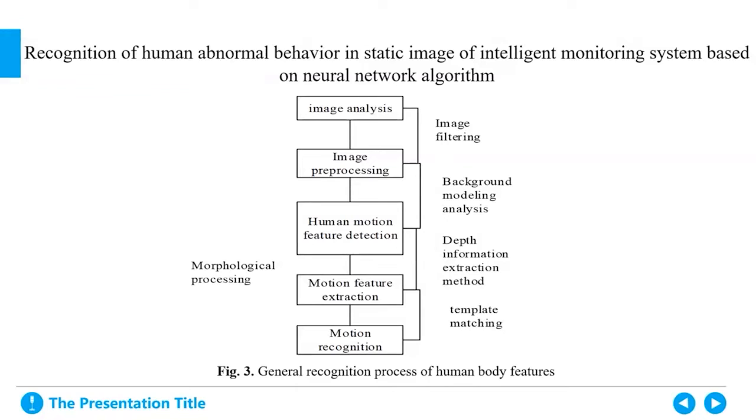Multi-pass recognition of human motion features mainly involves image feature analysis, processing, feature extraction, and pattern recognition. The general recognition process is shown in Figure 3. This is Figure 3, general recognition process of human body features.